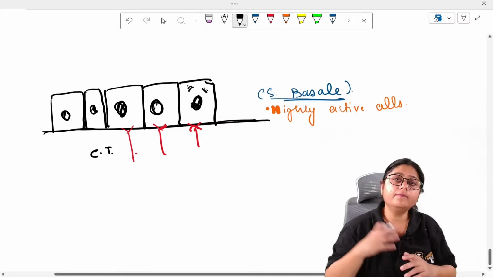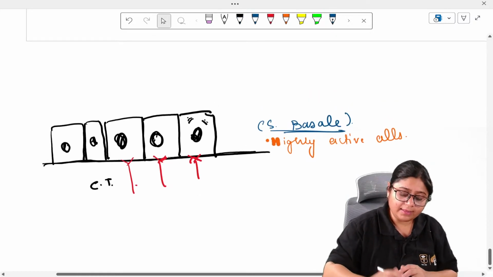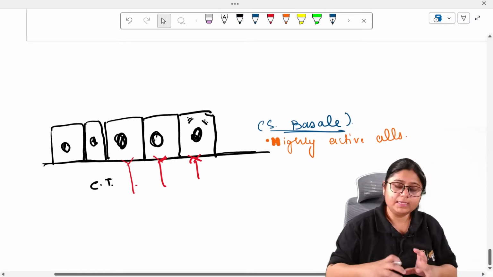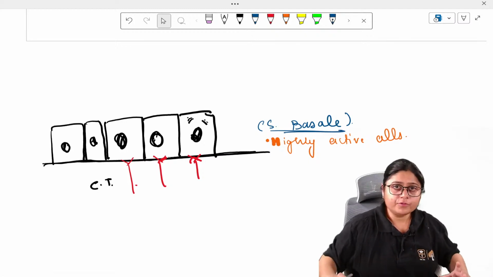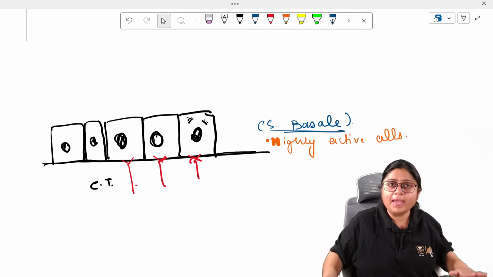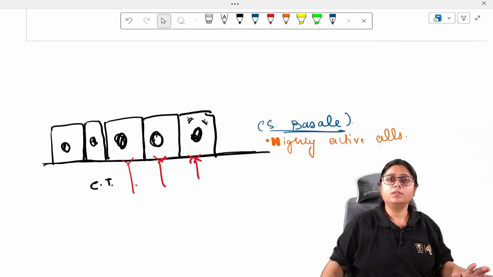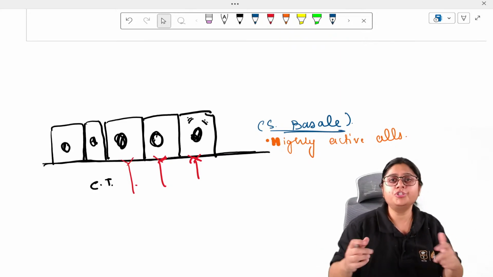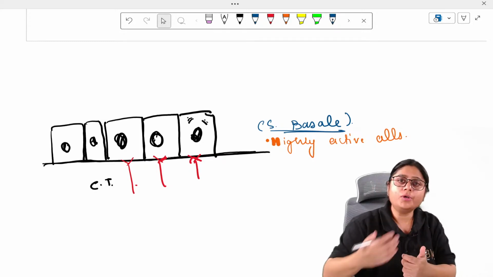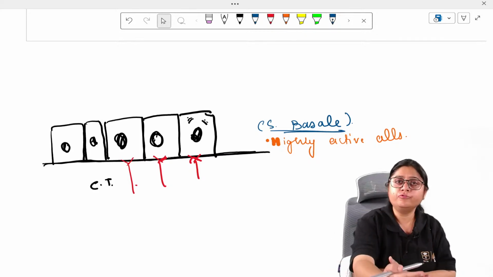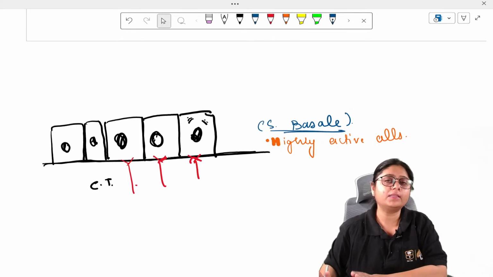What will happen when these cells are dividing? These are like a line of soldiers. Some soldiers will remain at the base, and they will provide the nutrition and the arms to the fighting soldiers, right? Some soldiers will go into the field, some will remain at the base.